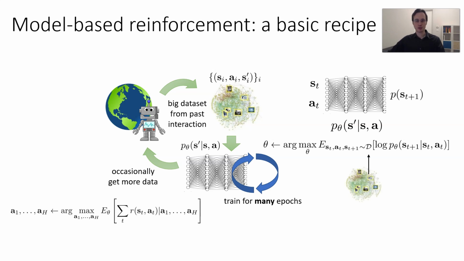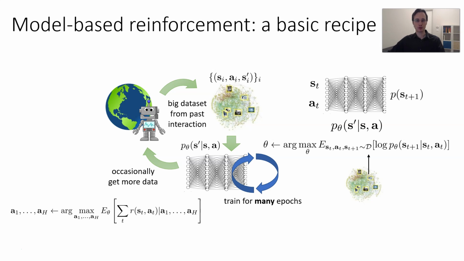And then once we've trained this model, we can use it to do control. There are a number of ways to use a model to do control, but the simplest one, and the one we'll explore in all the methods that I'll discuss today, is to simply plan through the model. So there's no additional policy being learned, no additional value function, just a model which will be used to do control. Planning here is simply an optimization problem.